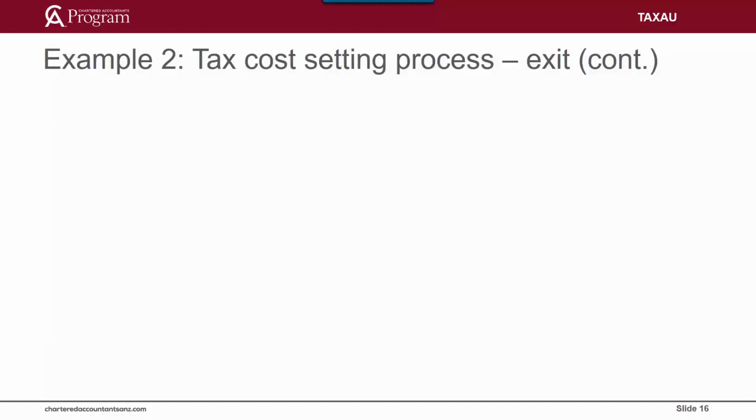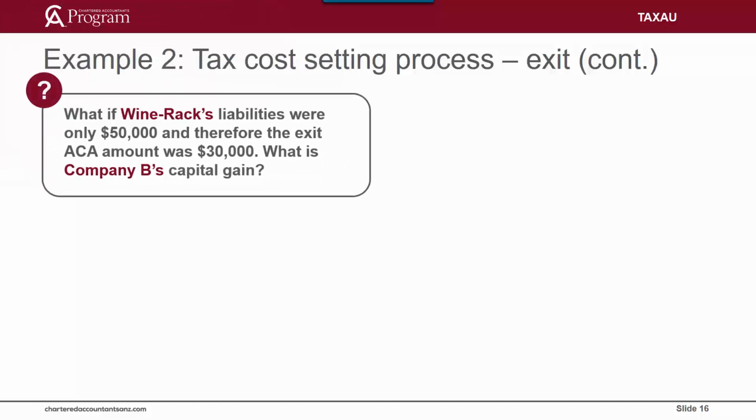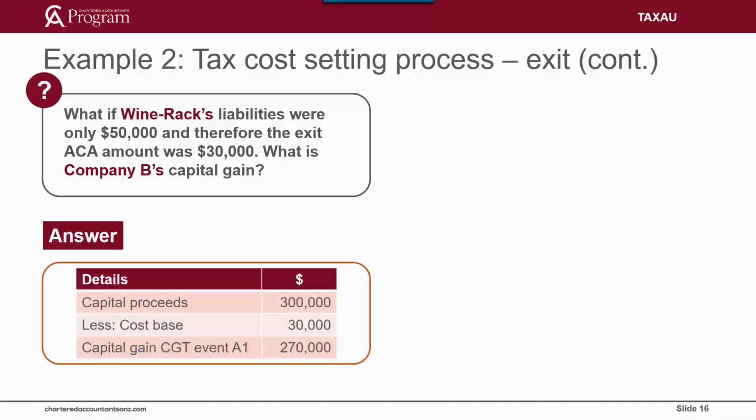So now let's do some what-if questions to check your understanding of the tax cost setting process on exit. What if WineRack's liabilities were only $50,000 and therefore the exit ACA amount was a positive amount of $30,000? That is, $80,000 less $50,000 is $30,000. We know from the facts of the scenario that Company B sells its shares in WineRack for $300,000. So using both of these facts, what is Company B's capital gain? The correct answer is $270,000. That is $300,000 proceeds on disposal less $30,000 cost base of the shares.